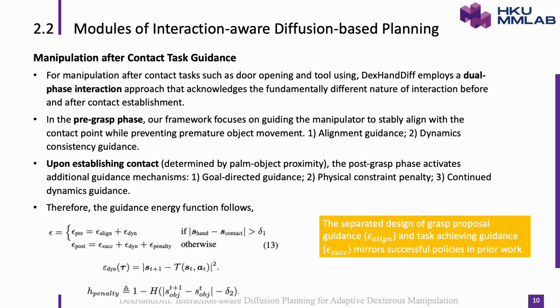For manipulation after contact tasks like door opening and hammer striking, we employ dual-phase guidance. In the pre-grasp phase, alignment guidance attracts the hand toward the contact point without moving the object, and dynamics guidance enforces physically plausible velocities. Contact is detected when hand-object distance falls below a threshold. In the post-grasp phase, we activate goal-directed guidance to move the object to its target configuration, enforce hinge or contact constraints, and maintain dynamics consistency. This two-stage strategy prevents ghost pushes before contact and ensures realistic object motion after contact.